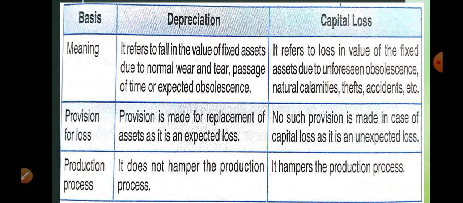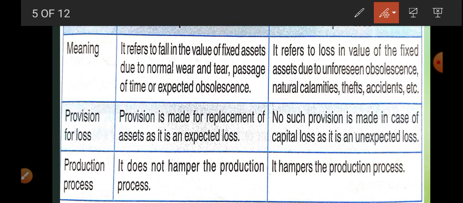Now, there is another concept, depreciation and capital loss. Okay, it is related to capital goods. When we use capital goods continuously, there is wear and tear, and because of the process of time and expected obsolescence, there will be a fall in the value of fixed assets like machinery.